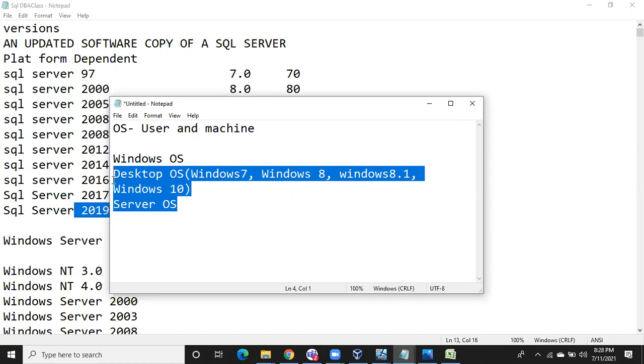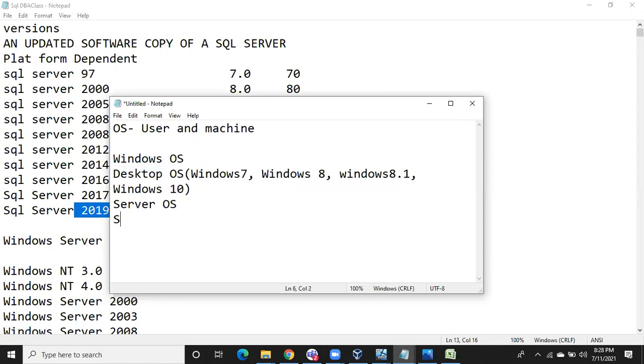Platform dependent means you can install the SQL Servers only on Windows products, Windows operating systems, up to SQL Server 2016.